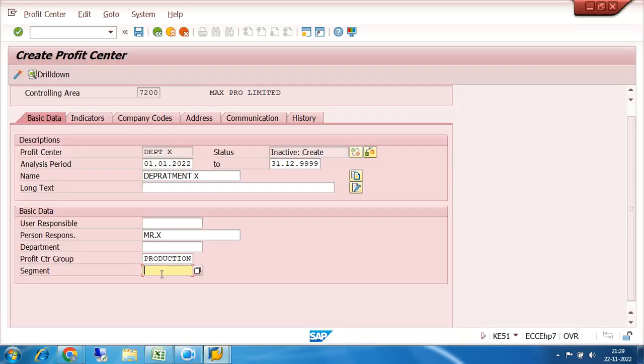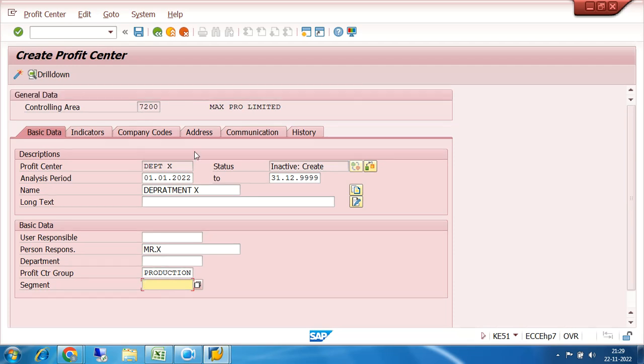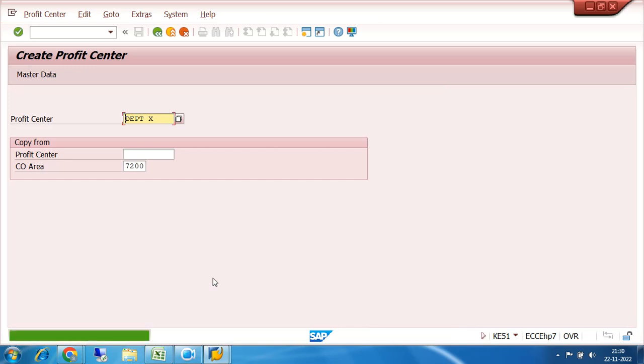How is this possible? See, it is asking for the segment. What is the name of the profit center? The name of the profit center is department X. I have not created any segment, so that's why I am not doing anything. So I will create the segment, again assign here, but now my profit center is in inactive status. So how to make it active? Click on this crackers button. Once I click on this button, it will give me some message regarding the segment. Don't care for the message, click on enter. So now my profit center has been created.